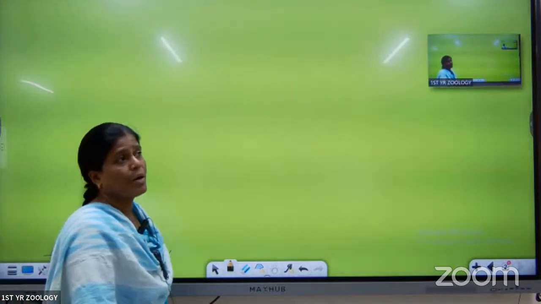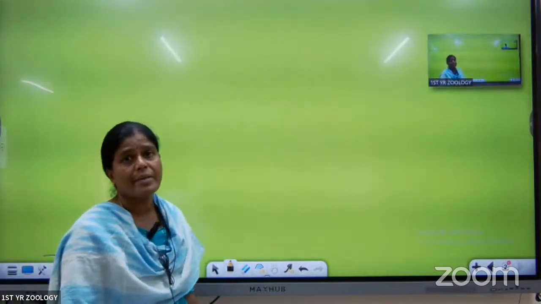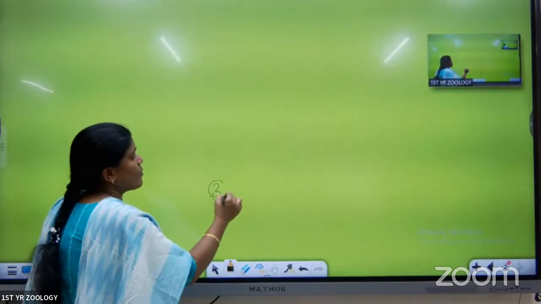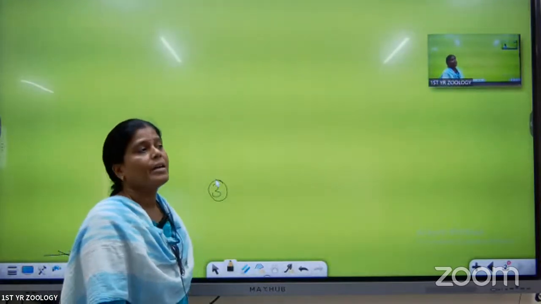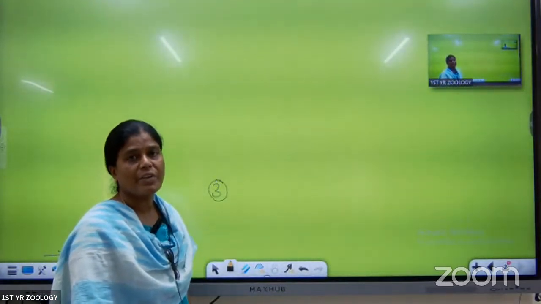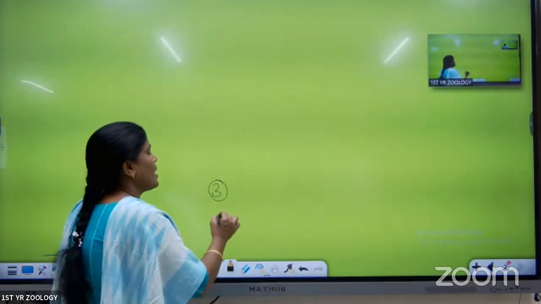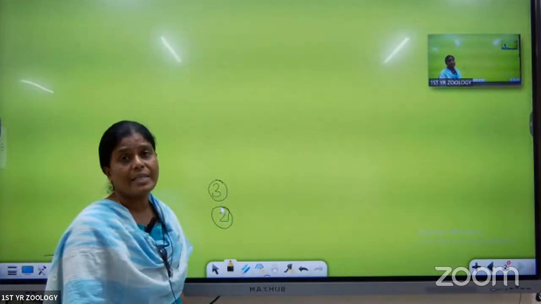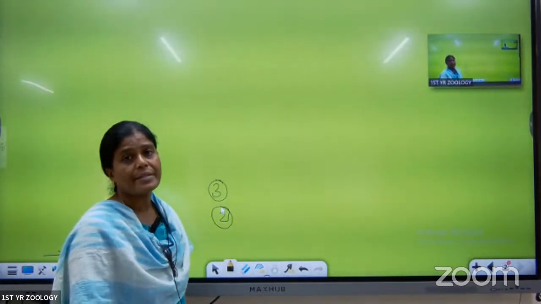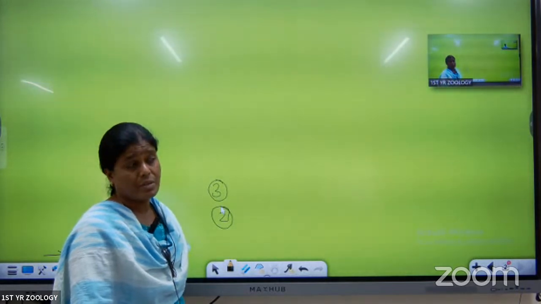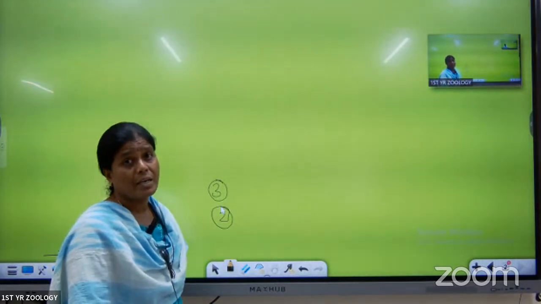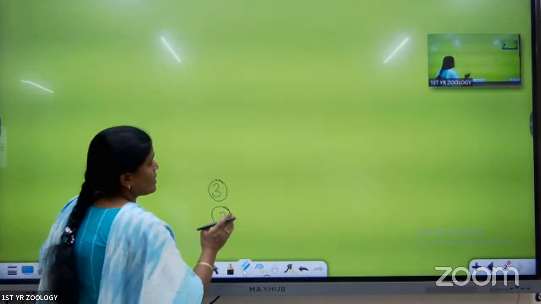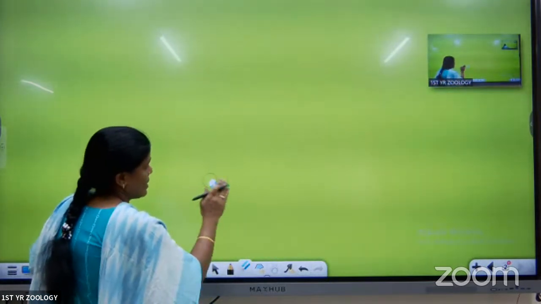From the first lesson, 1 VSAQ will come. Second lesson, the structural organization, 3 VSAQs will come, and the third and fourth lessons 1 VSAQ each will come. Fifth lesson again 2 VSAQs will come. From the remaining lesson, Periplaneta Americana, no VSAQ will come. Next, in the 6th lesson 1 VSAQ will come. Last lesson also 1 VSAQ. Like this, this is about the weightage of the zoology first year.